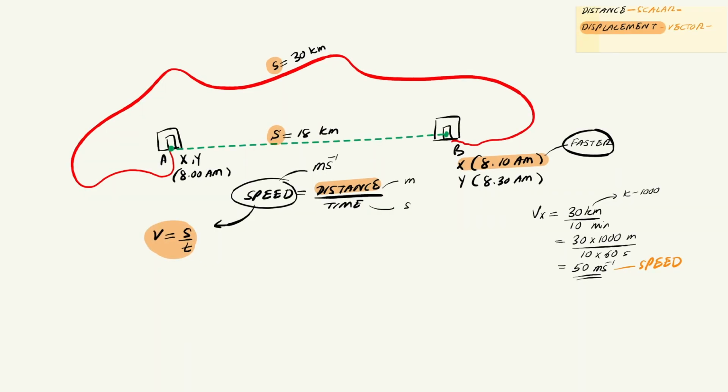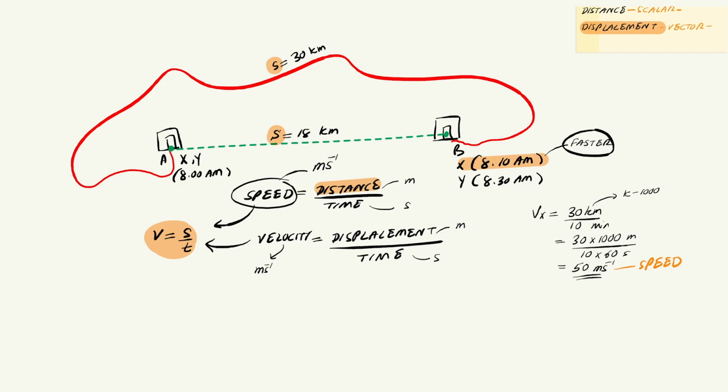So what happens if instead we take displacement over time? Displacement over time gives us velocity. Symbolically, both speed and velocity use the same letter, v, and the same structure, v equals s over t. The units work out the same way too, since displacement is also measured in meters and time in seconds, so velocity also comes out in meters per second.